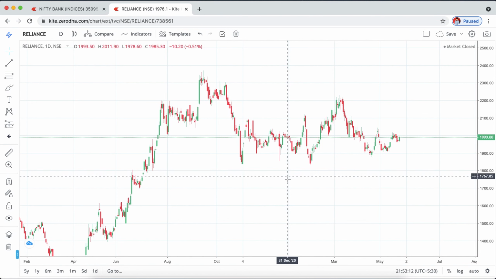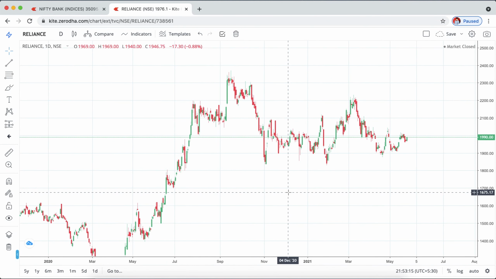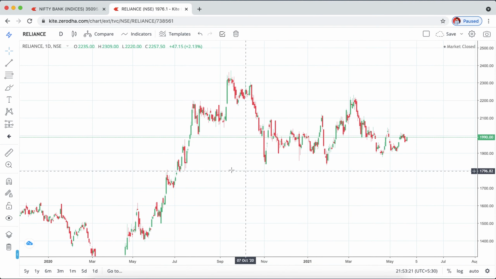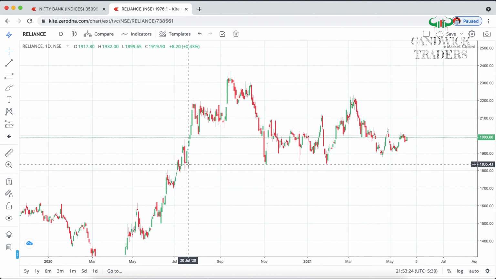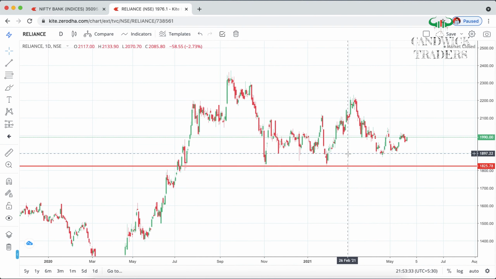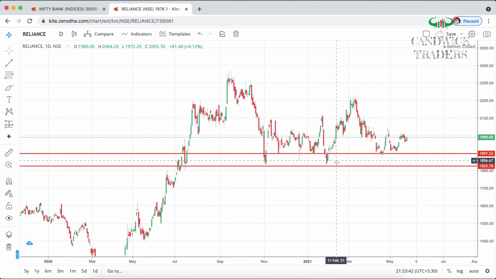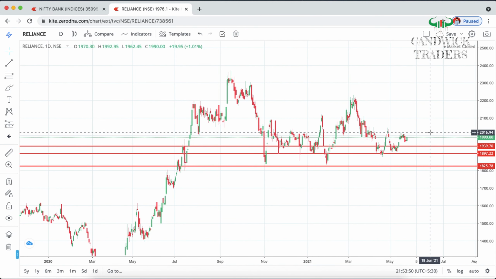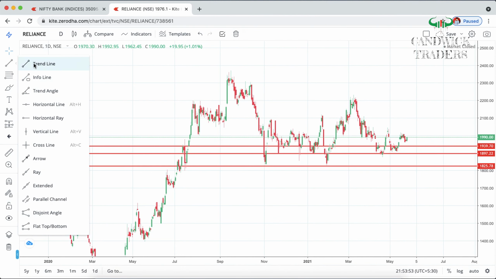Let's see on the chart itself how to draw support and resistance. This is again the Reliance daily chart. I'm trying to draw the support levels and resistance as well. This line, 1, 2, 3, at these levels it is finding good support. Then this one also: once, twice, thrice, fourth time, fifth time, sixth time, almost the seventh time. Many times it has tested these levels. Then my next level would be here, and then the resistance.